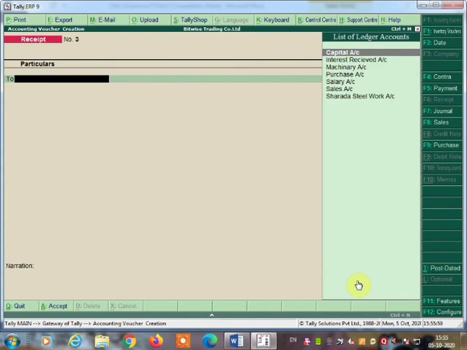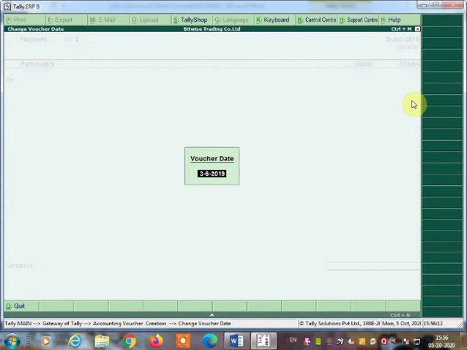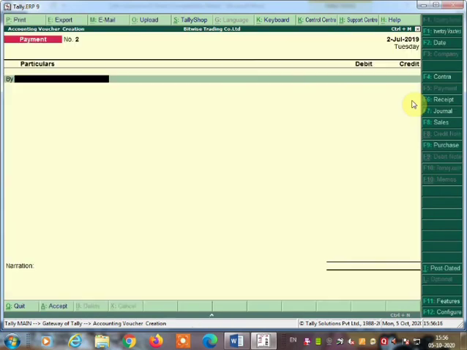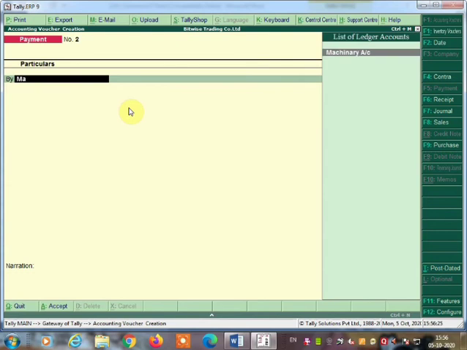Now the next voucher is the payment voucher, because here we purchase the machinery. So click the payment voucher and then change the date by pressing F2. Here the date is given 2/7, so type 2/7 July. Purchase machinery, machinery account debit to cash account. The machinery account we have already created, so you can type machinery and it will come. Okay, here the machinery account came.